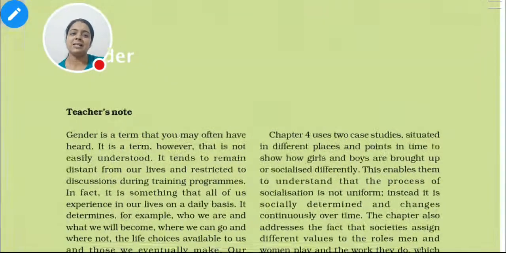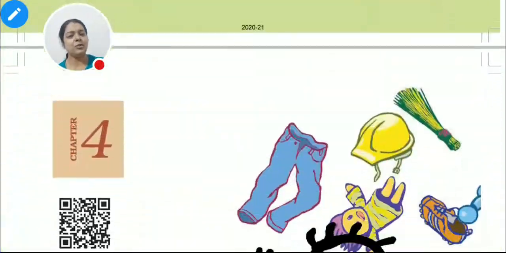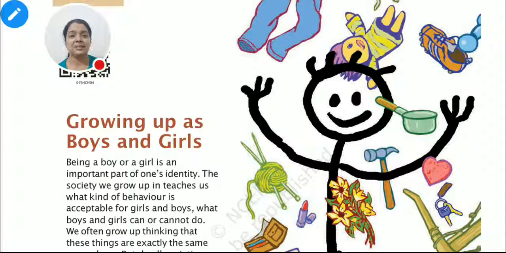In this chapter, as it is talking about gender, let's go for this chapter, growing up as girls and boys. Growing up as boys or girls, or growing up as girls and boys, doesn't make much of a difference, right? When we talk about you students, you are in a school where boys and girls all study together in the same class, which is known as a co-ed school. But can you imagine, have you ever heard about schools which are meant only for boys, and schools which are meant only for girls?